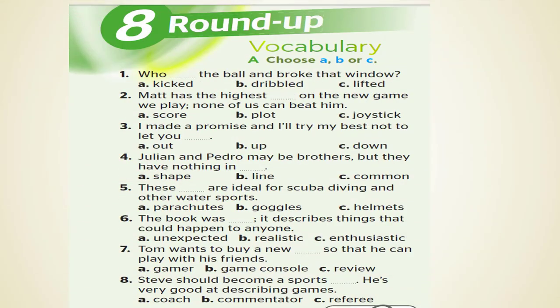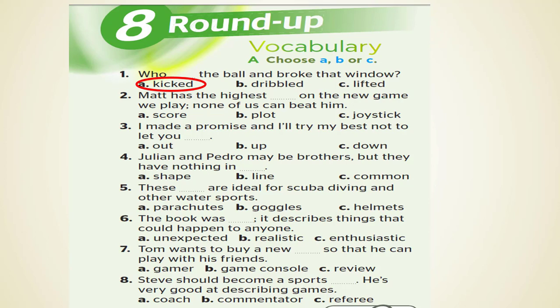Let's start with question A. Vocabulary. Choose A, B, or C. Number 1. Threw the ball and broke the window. Kicked, dribbled, lifted. The answer is A, kicked. Number 2. Matt has the highest score on the new game we played.